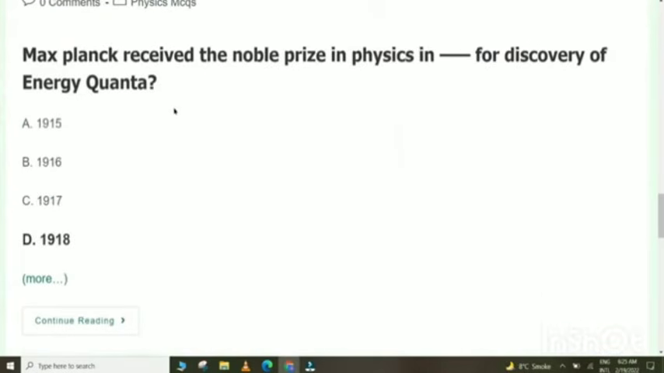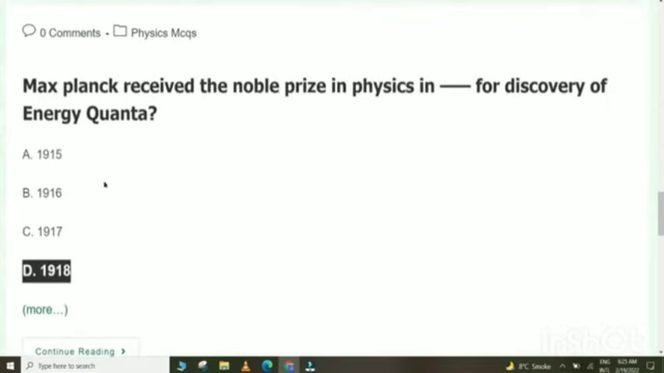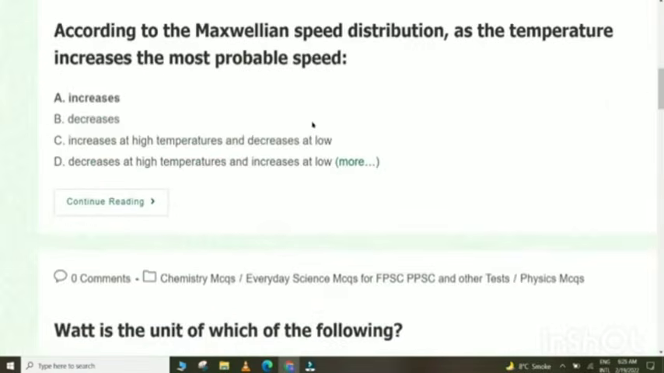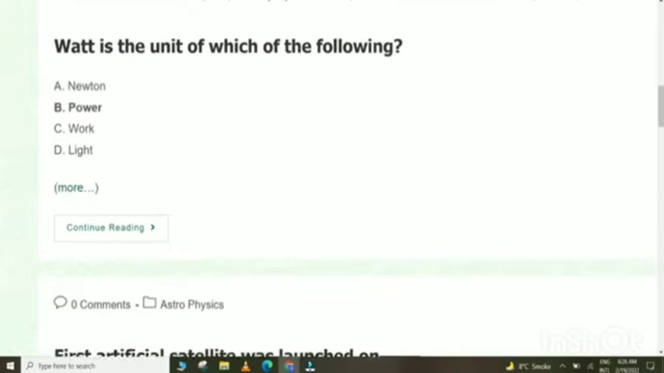Max Planck received the Nobel Prize in Physics in 1918 for the discovery of energy quanta. According to the Maxwellian speed distribution, as the temperature increases, the most probable speed increases. What is the unit of which of the following? Power.